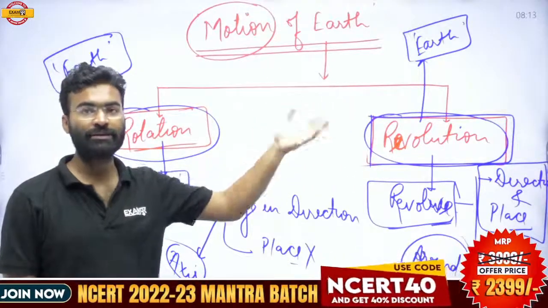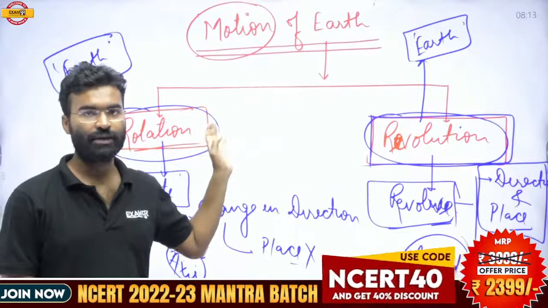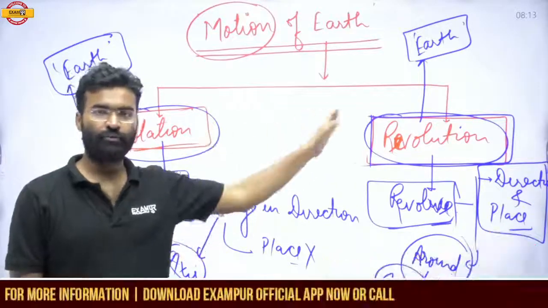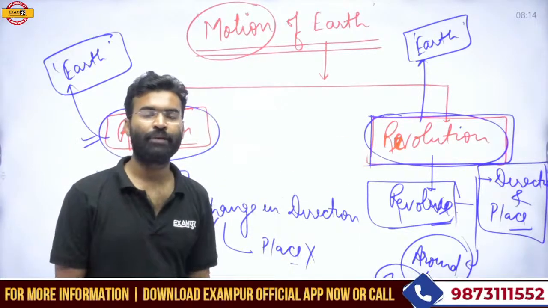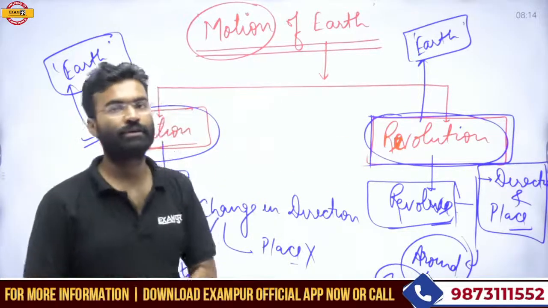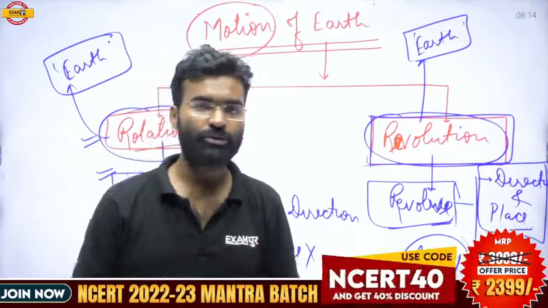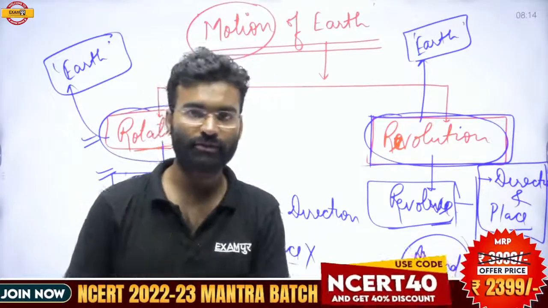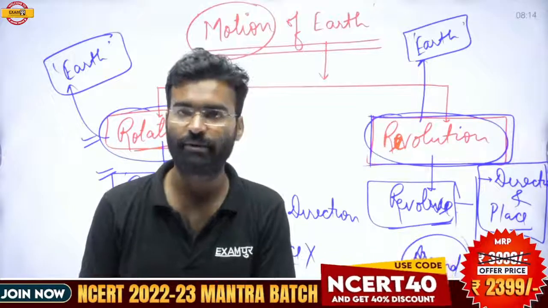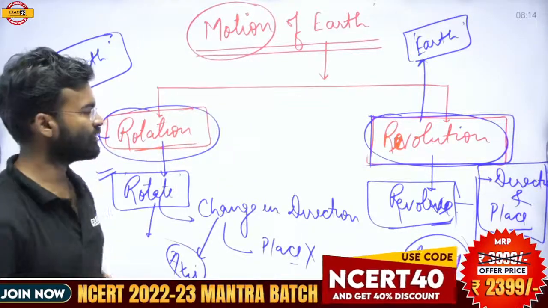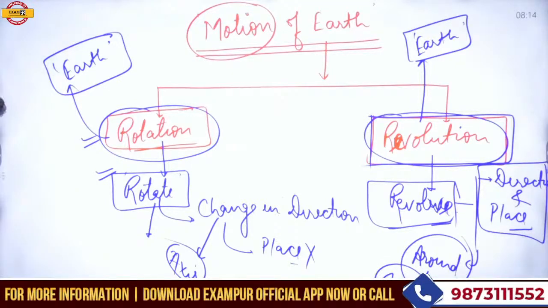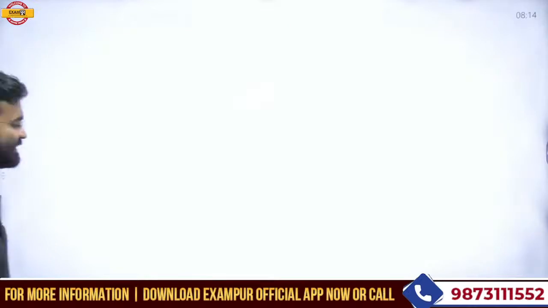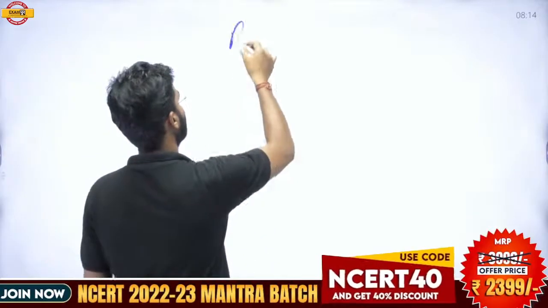The Earth is a habitable planet because of a number of factors. This motion is also responsible for making the Earth a habitable planet. So it is also one factor. You should know about this motion of the Earth. So the first motion is rotation.